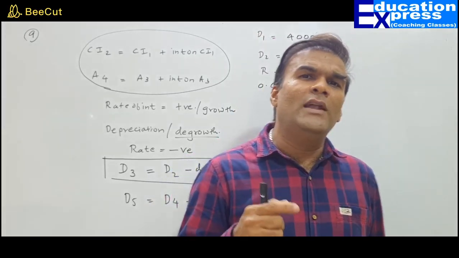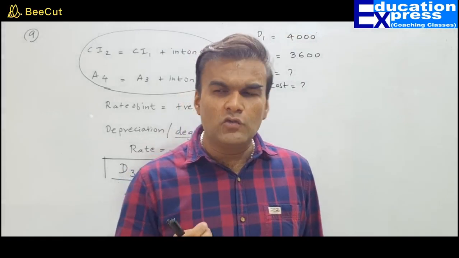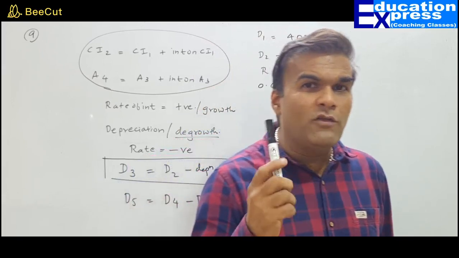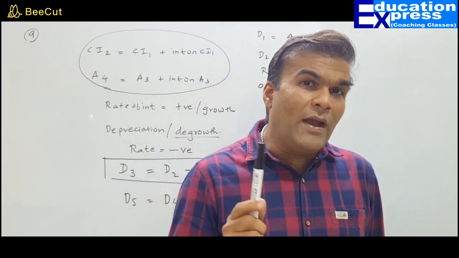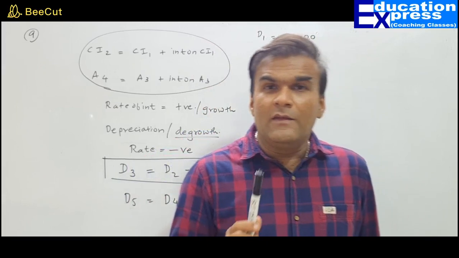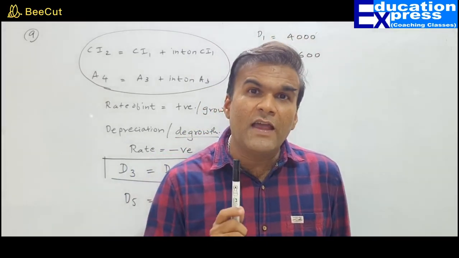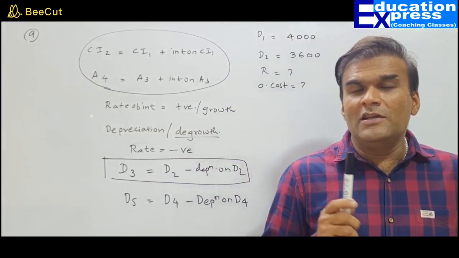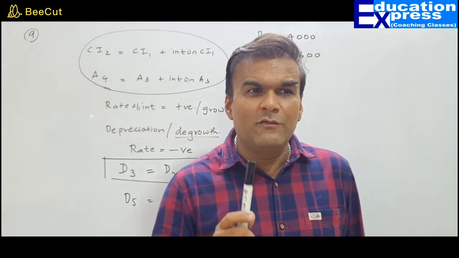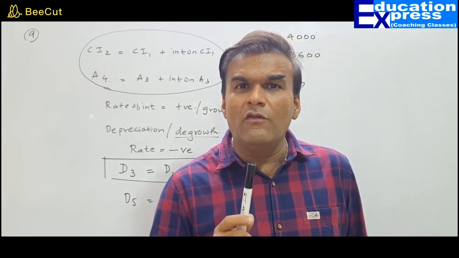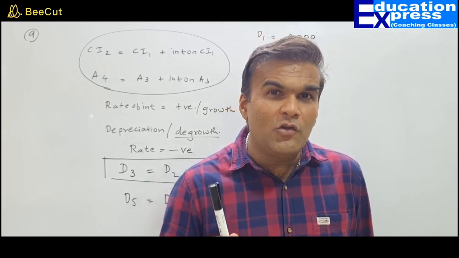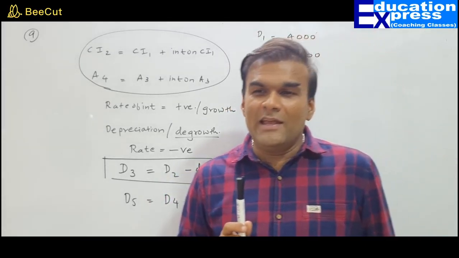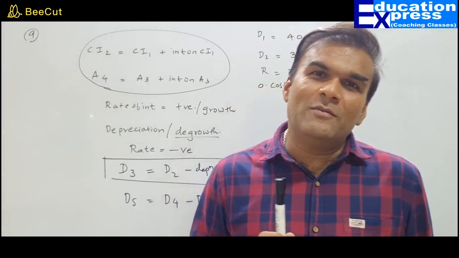Now let us say I want to provide depreciation for 1 more year, that means year 2. Now the depreciation would be on 45,000 because the value of the phone now is 45,000. If you provide 10% depreciation further, my depreciation amount would be 4,500. So what will be the value of the mobile phone at the end of year 2? 45,000 minus 4,500, so 40,500. That is why people say that mobile phones are a depreciable asset.